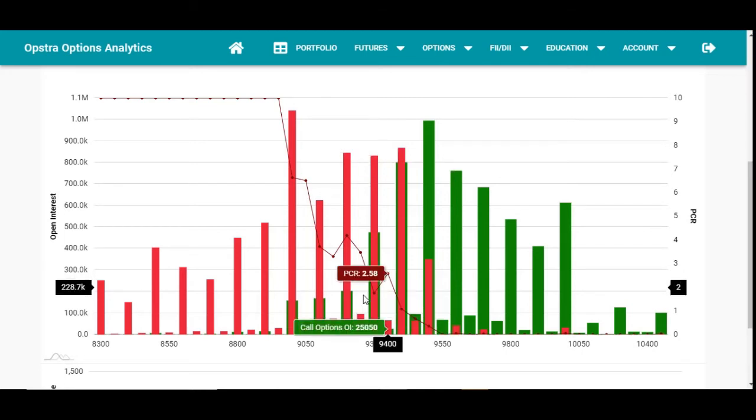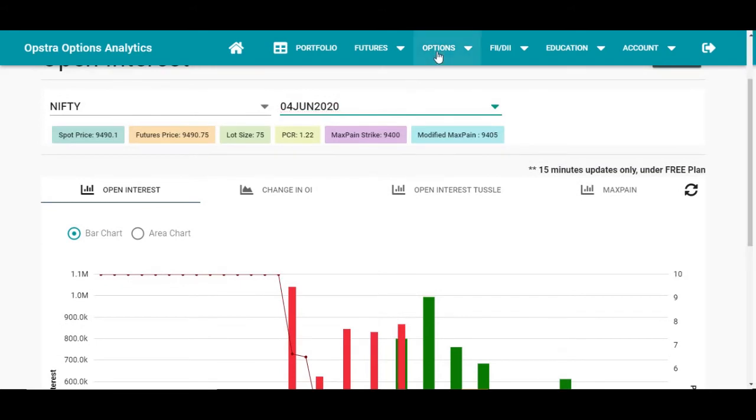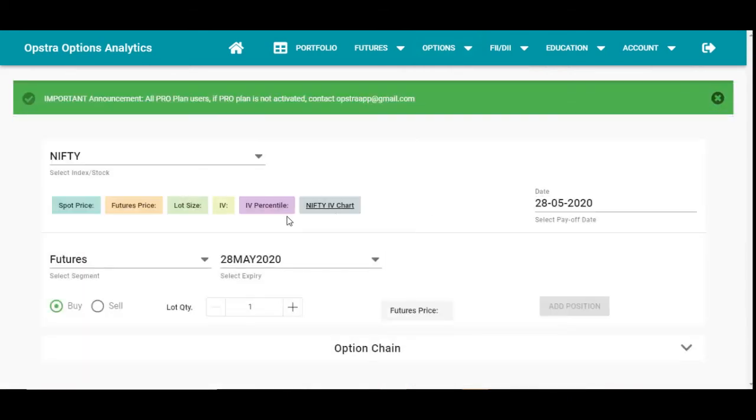and this will act as a resistance, and this level will act as a support for this current week, right? So based on that, we'll be going to create an option strategy.